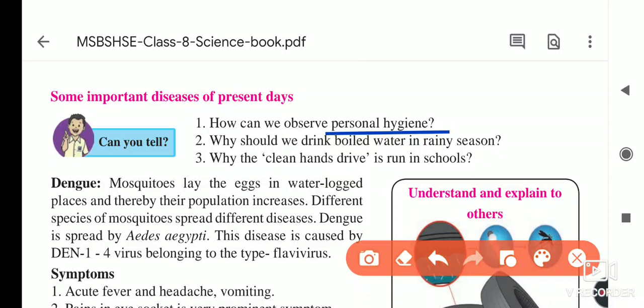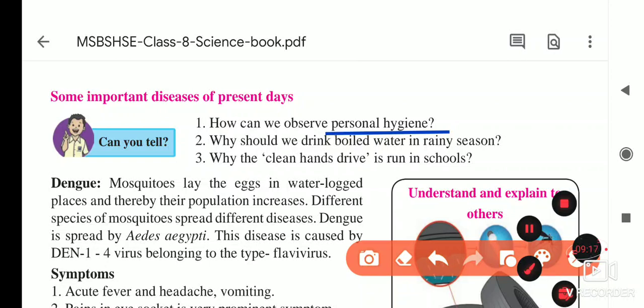But they told you that personal hygiene includes not only your own hygiene but your surroundings also, because mosquitoes do not breed only near our home; wherever there is stagnant water, mosquitoes grow and spread diseases.